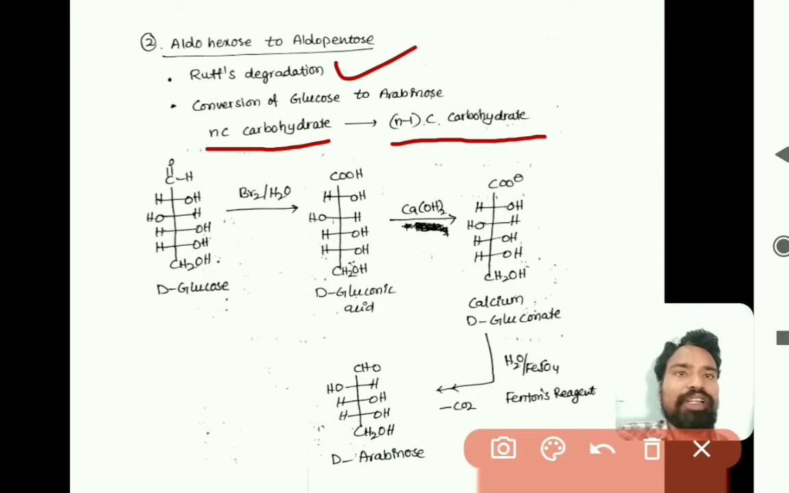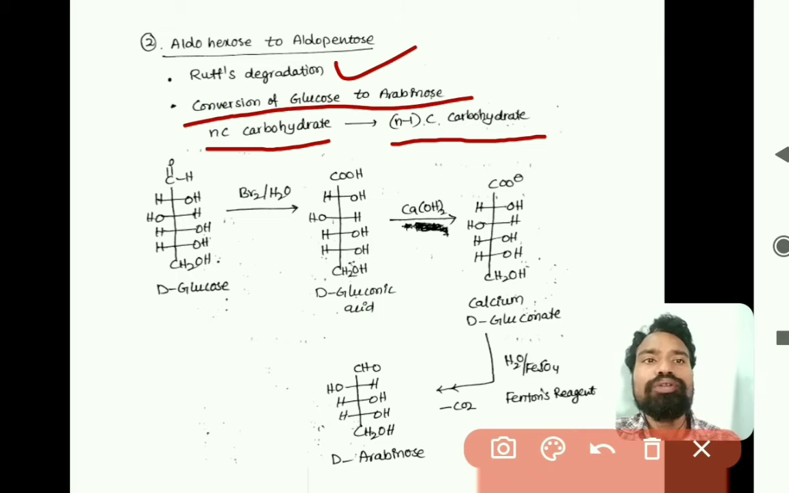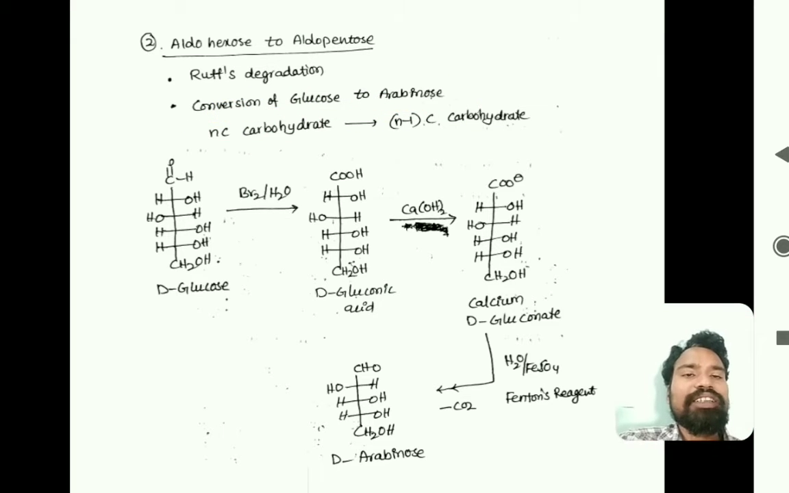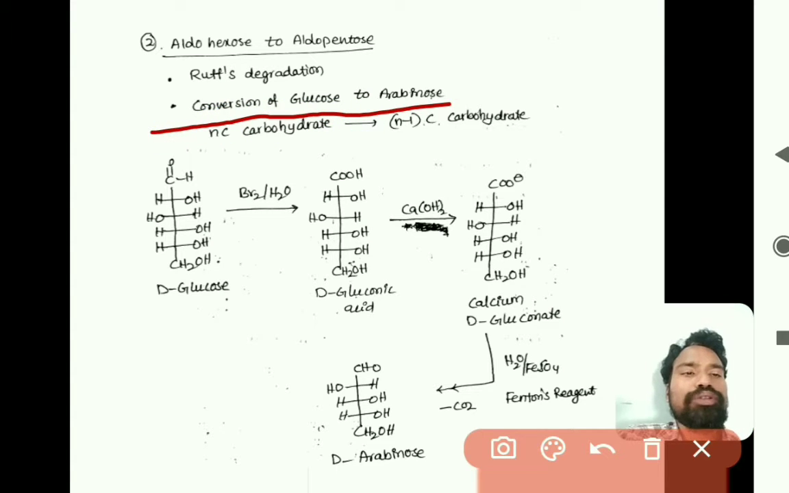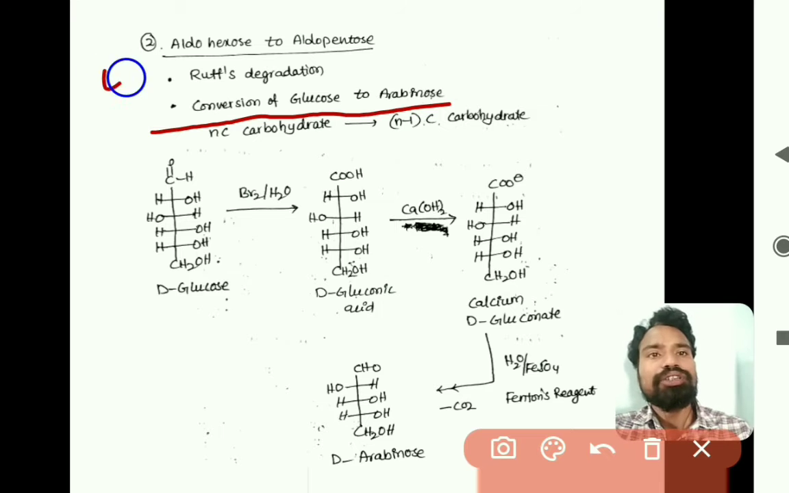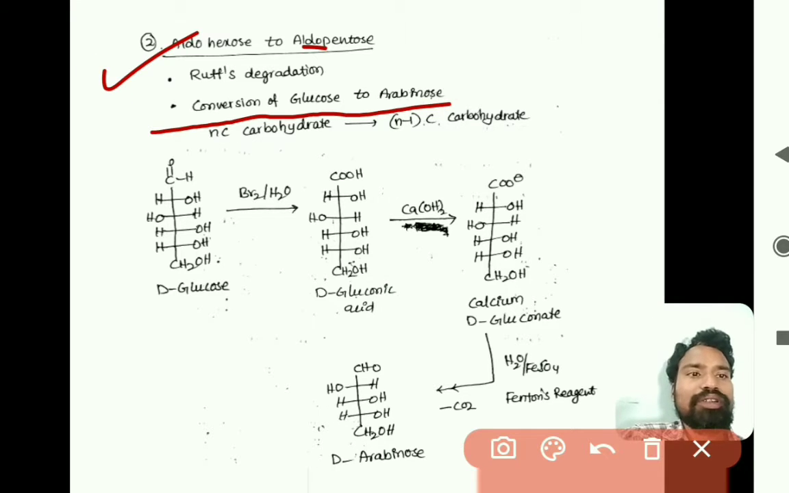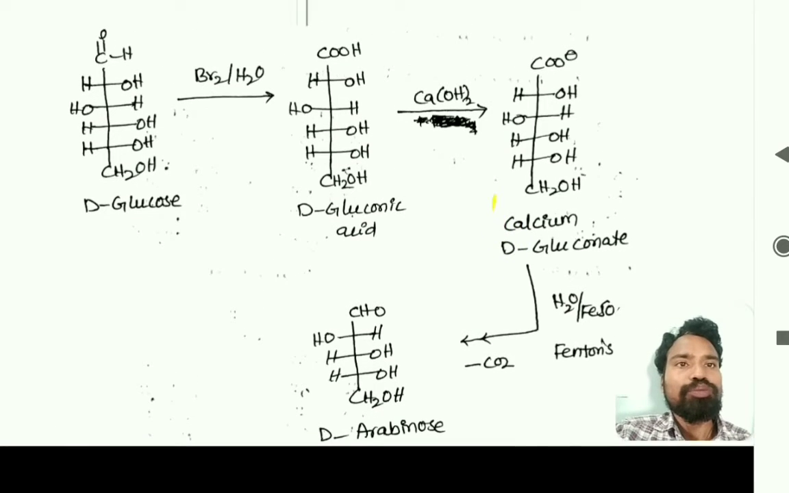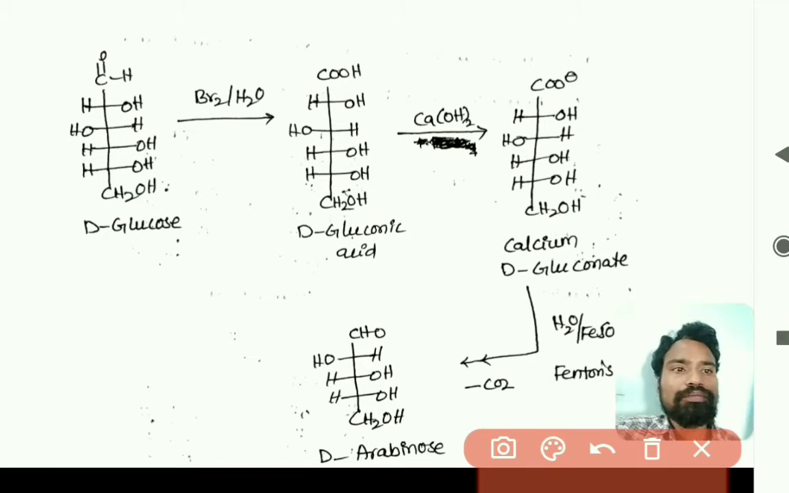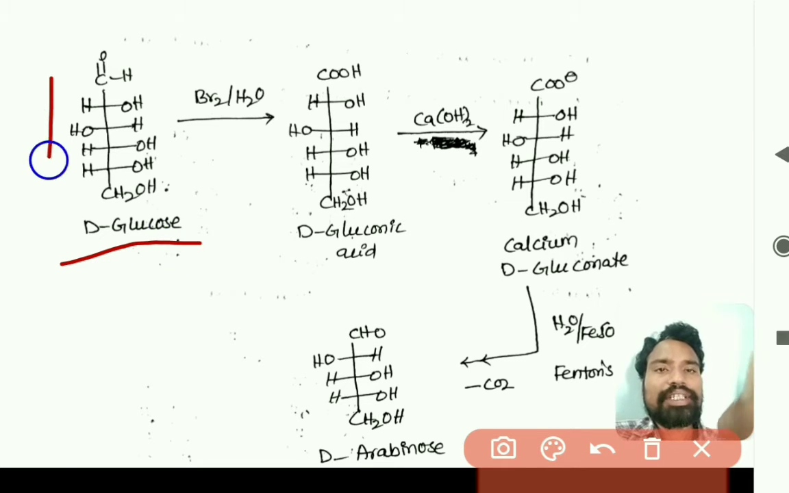The best example for this is the conversion of glucose to arabinose. So in Kiliani synthesis we converted arabinose to glucose, and in Ruff's degradation, glucose to arabinose, that is nothing but aldohexose to aldopentose. So now we will see the mechanism of conversion of glucose to arabinose. So observe here. This is D-glucose, as we know the structure of D-glucose.